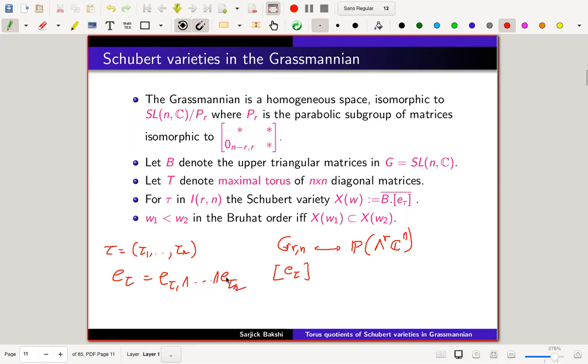Okay. So this gives the Schubert varieties, and there is an if and only if condition: the inclusion order on Schubert varieties holds if and only if there is a less than or equal to relation, and this is also a subspace, which may be equal. But if it is strictly less, then it will also be strictly less, and vice versa. So the dimension of the Schubert variety is the length of the word, the usual length coming from reduced expressions.